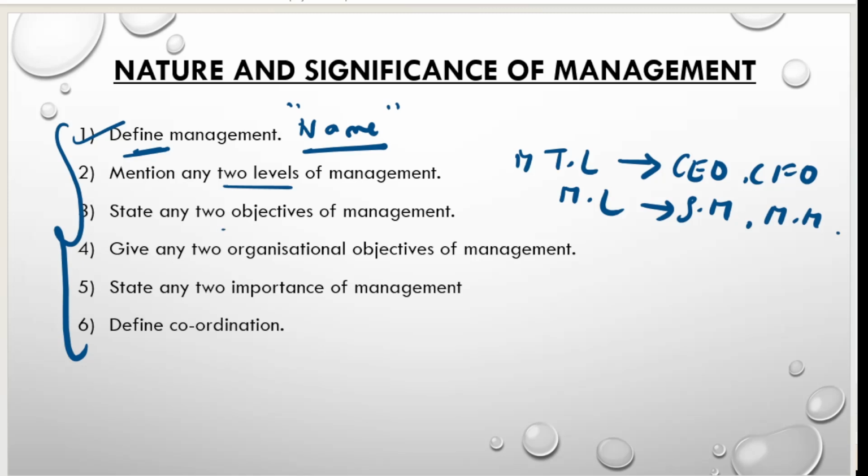Next, state any 2 objectives of management. First you write, the 2 objectives of management are, then you mention them. Next, state any 2 organizational objectives. The objectives are organizational objectives, social objectives, and economic objectives. But here they have clearly asked for the 2 organizational objectives, which are survival, profit and growth. So you have to mention that.